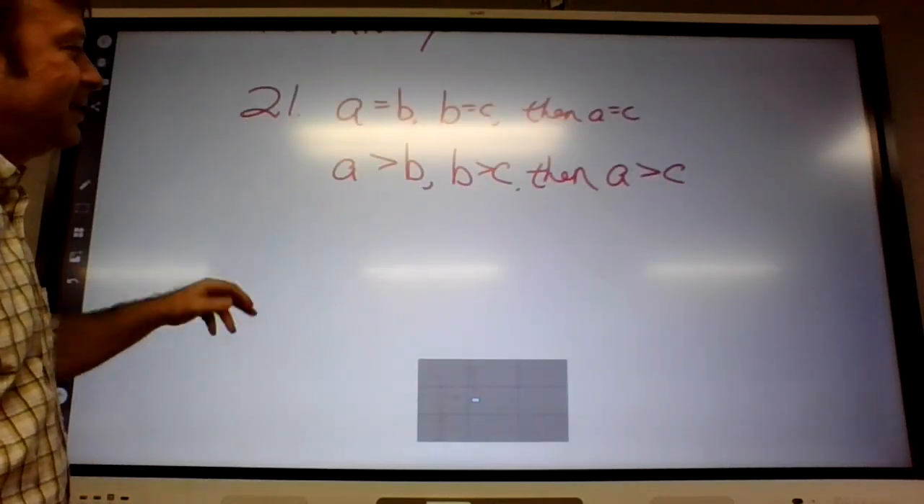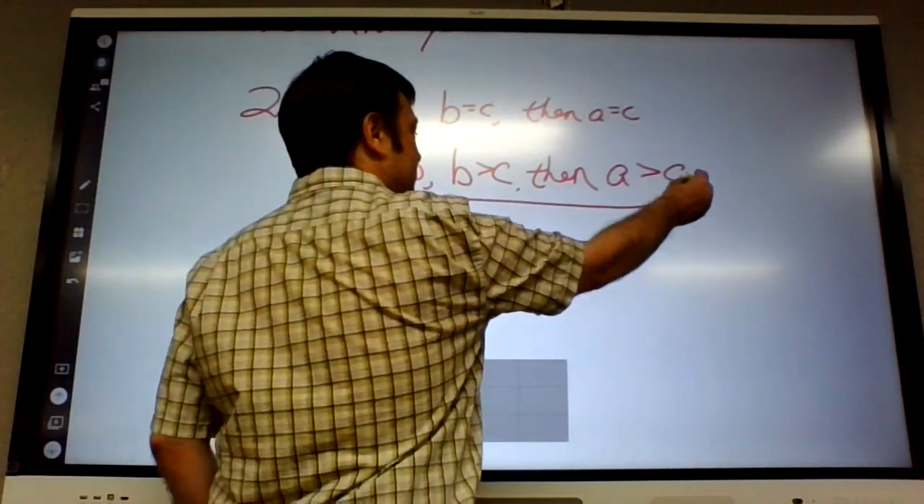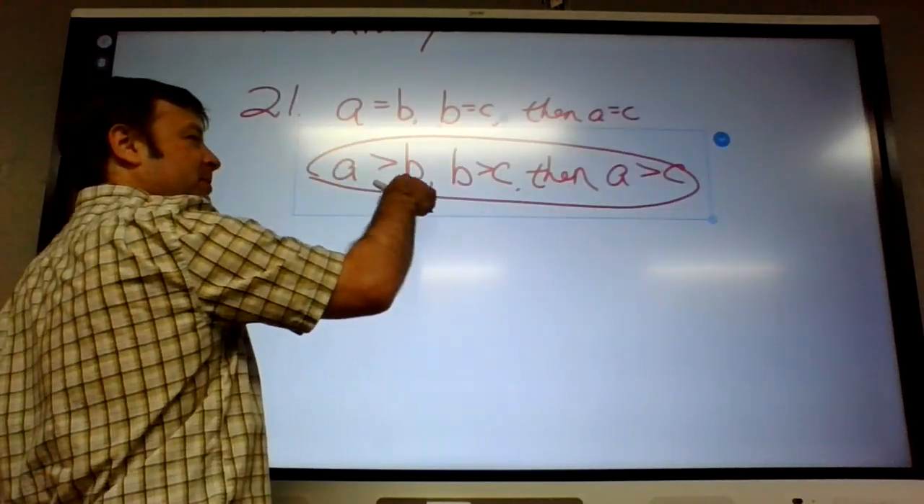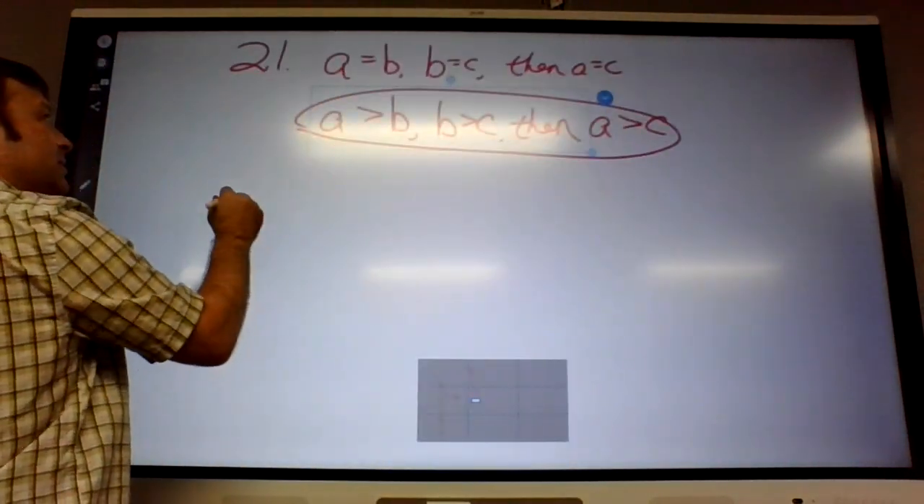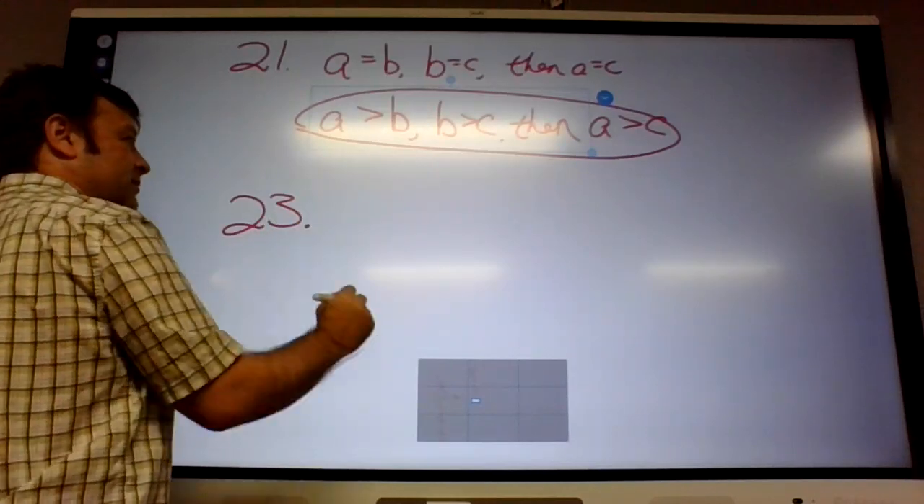Okay, anyway, this is the actual answer. So if A is bigger than B, B is bigger than C, A has to be bigger than C. It works for greater than too. It's called the transitive property of inequality.